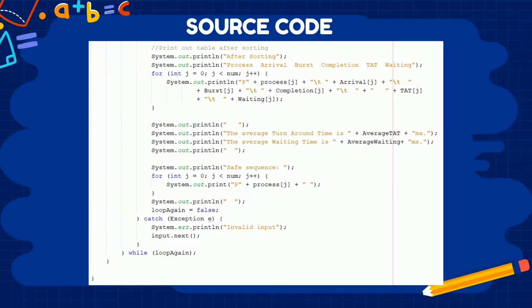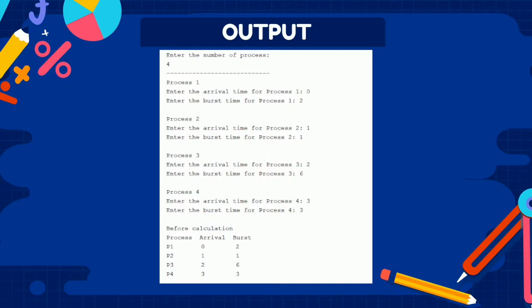In this page of the source code, there are two for loops here. The first for loop is used to display the data after sorting, and the second for loop is used to display the sequence. At the last, there is a while loop again. This loop is for a user who inputs invalid data, and it will loop the whole process from the beginning. Output. This is the output of the source code.